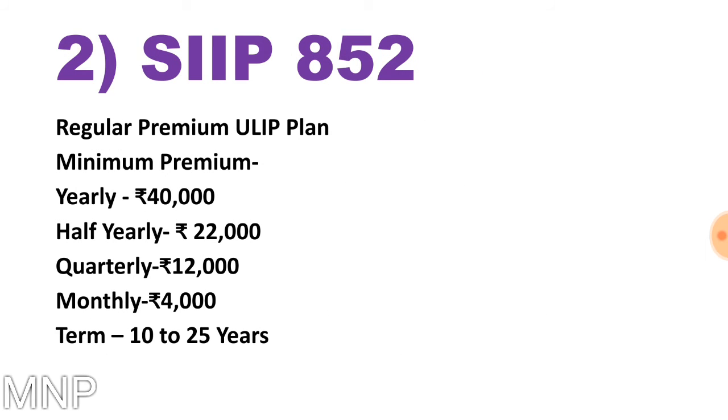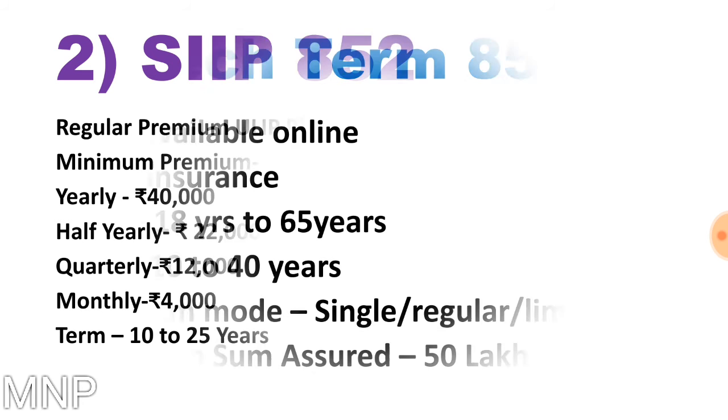The second policy is SIIP. The plan number is 852. It is a regular premium ULIP plan. The minimum premium to buy this policy is, in yearly mode, rupees 40,000, in half yearly mode rupees 22,000, in quarterly mode rupees 12,000, and in monthly mode 4,000 rupees needs to be invested. The term available for this policy is also 10 to 25 years.